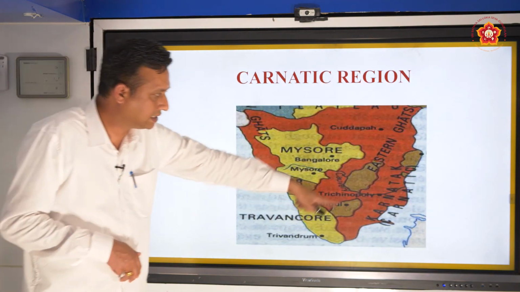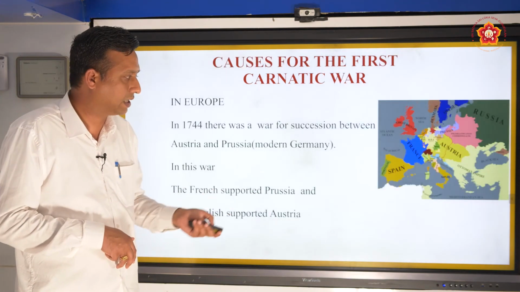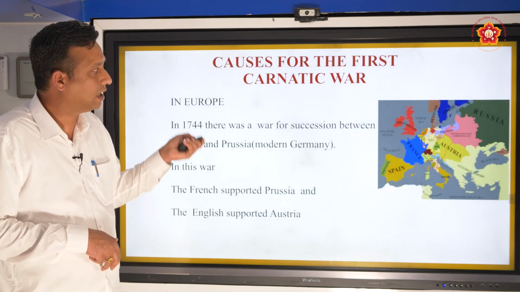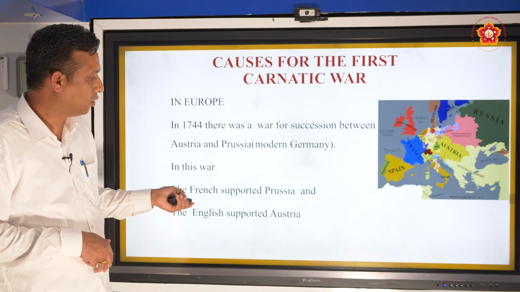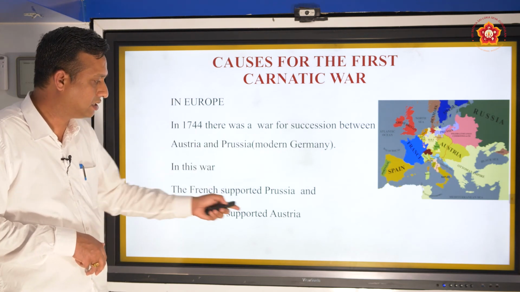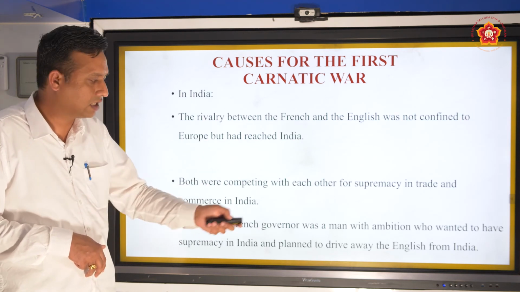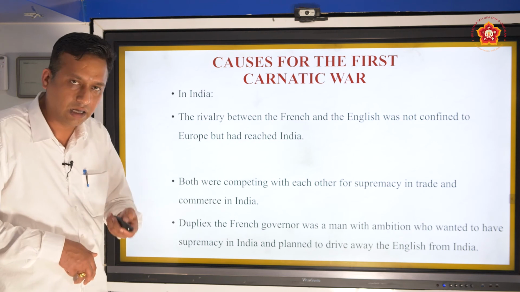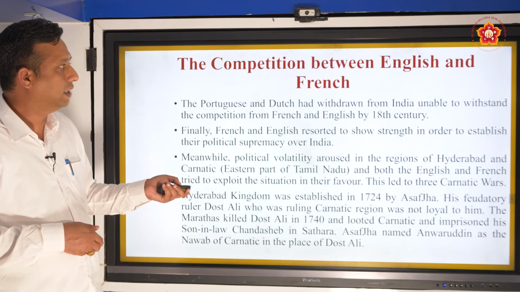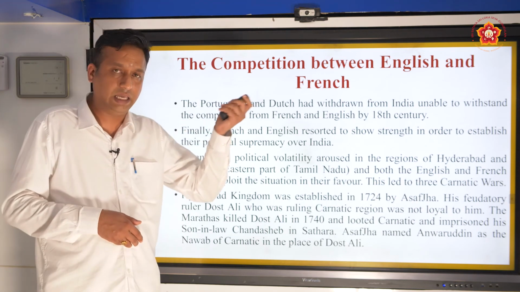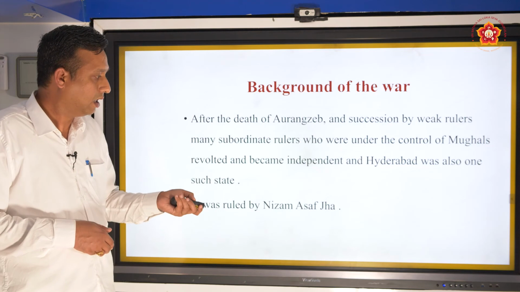Then the Carnatic region, which is the eastern coast of Tamil Nadu, Arcot was the capital. The reason for the first Carnatic War was the war of succession for Austria. One group, Prussia, supported by the French, and Austria supported by the English. And in India, internal quarrels between different kings within the same family. Then there was severe competition between the English and the French to gain control for trade.